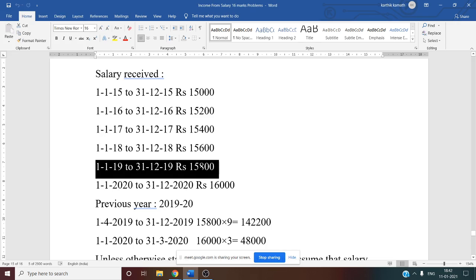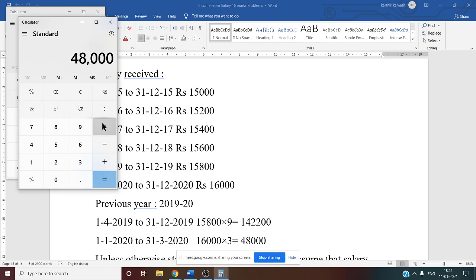Then 16,000 into 3, that is 48,000, isn't it? Same thing, but we are now just cross checking. 48,000 into 8% divided by 12 is 320. 320 plus what is the answer we got previously?